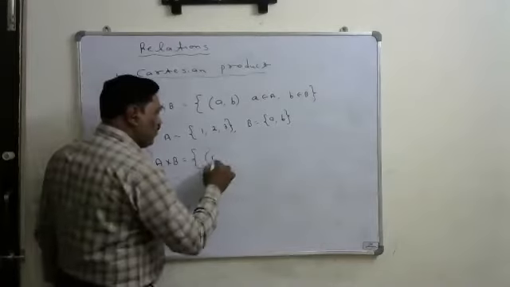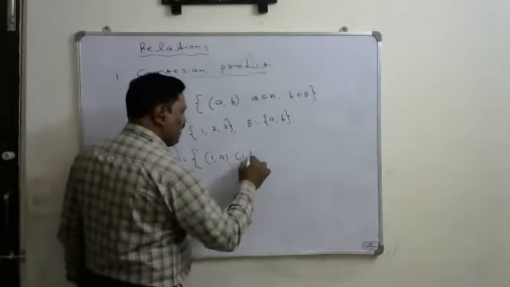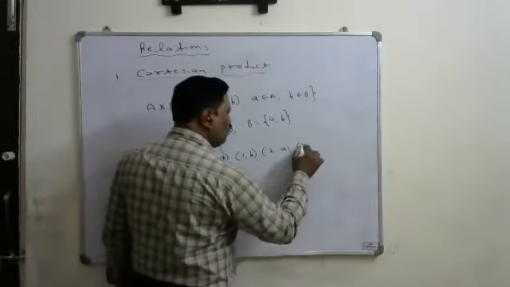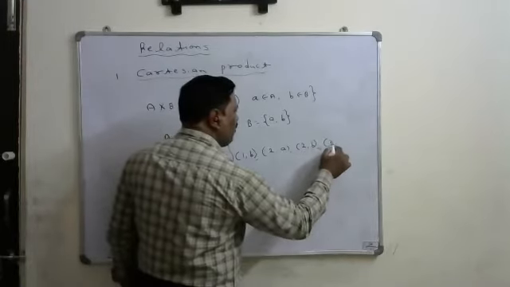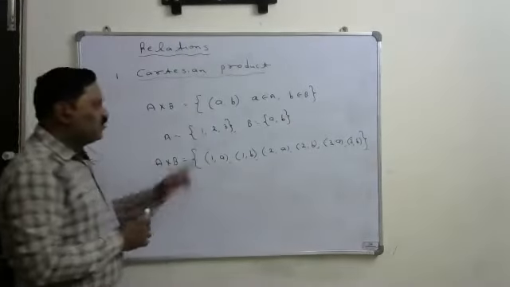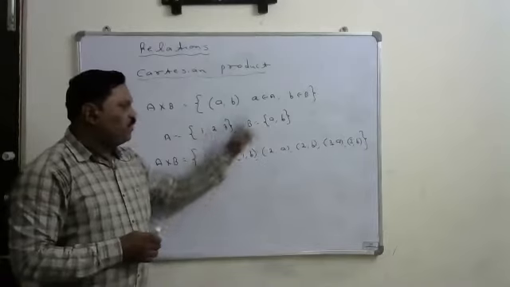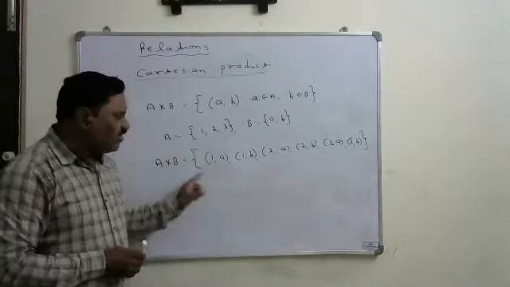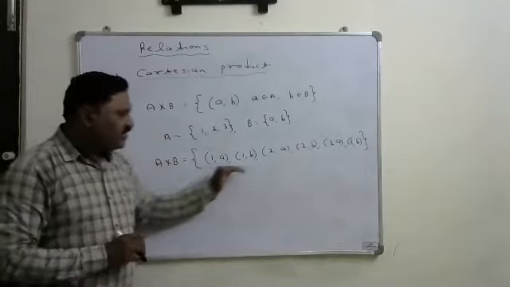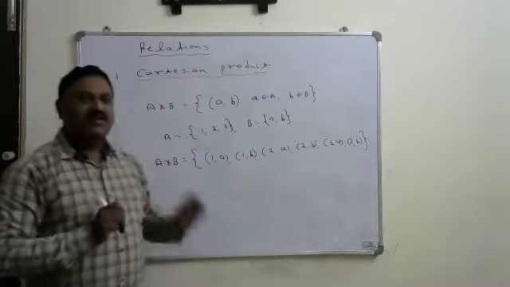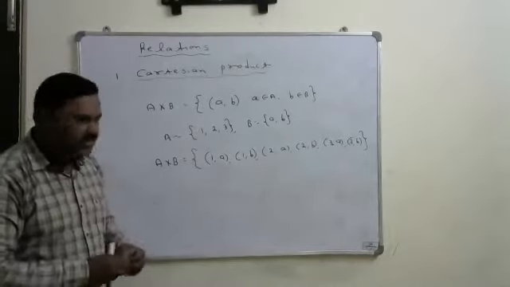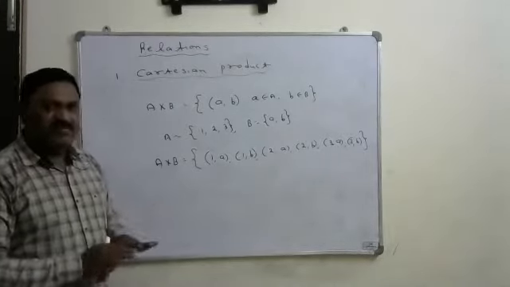That means (1, a), (1, b). And similarly, if the second element, that is (2, a), (2, b). Similarly, (3, a) and (3, b). So that is 1a, 1b, 2a, 2b, 3a, 3b. So these are all the possible ordered pairs from the set A to the set B. So this entire set we will call the Cartesian product of A, B. That is written as A cross B.